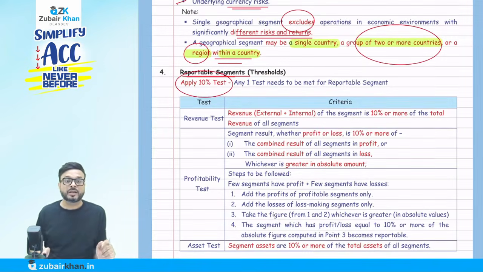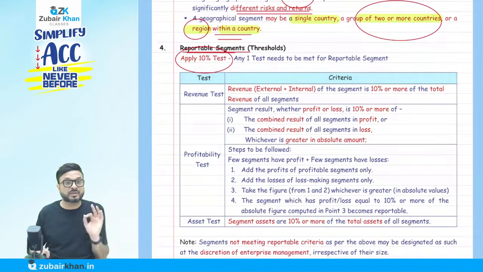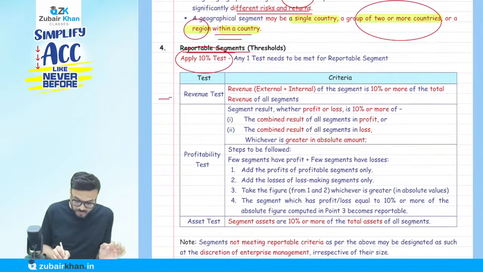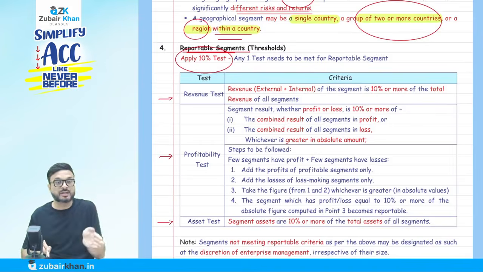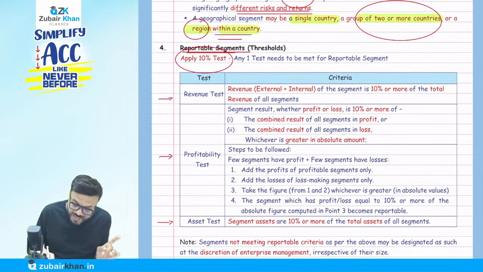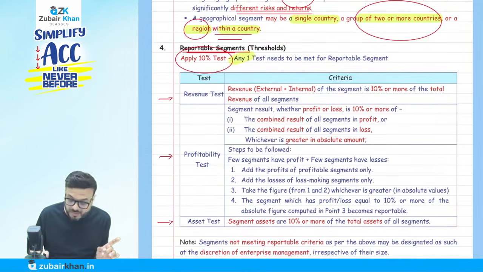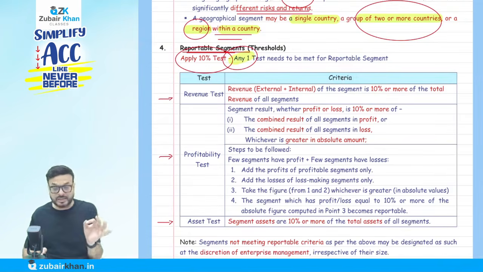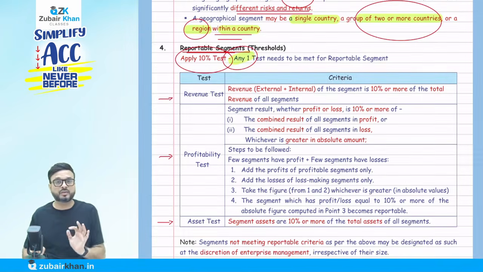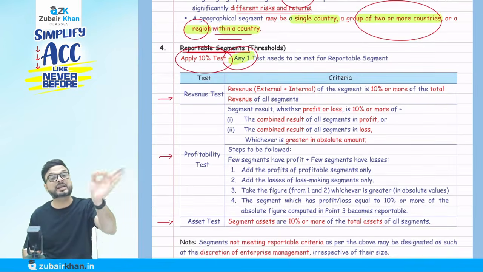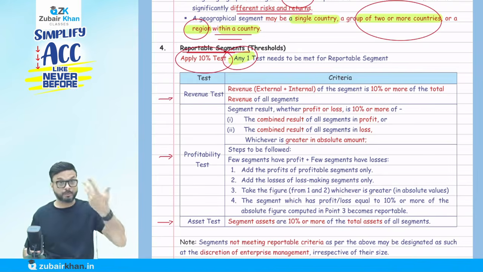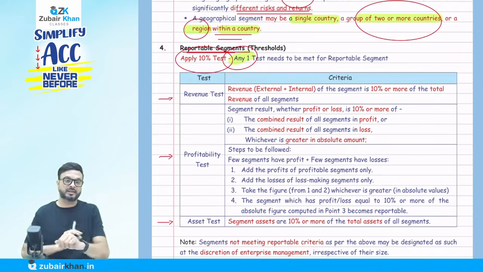Okay. First of all, there are three tests, and it is not necessary that all three should be passed. If any one test is fulfilled, then we are going to call that particular segment a reportable segment. They have to report it, that segment.